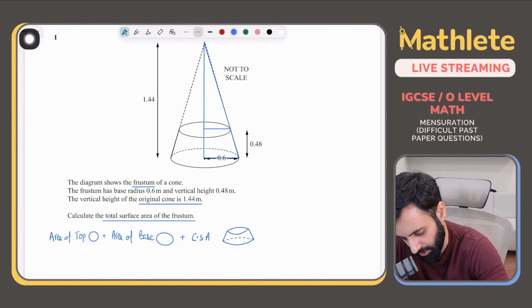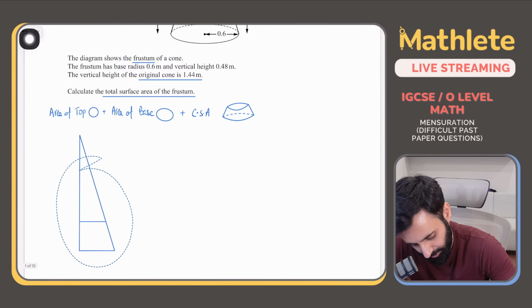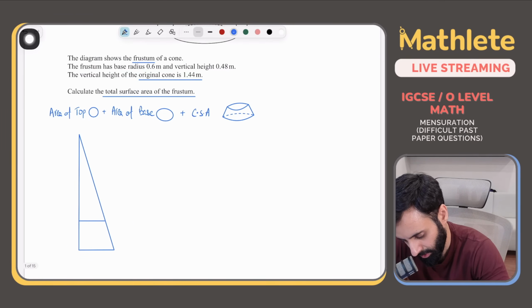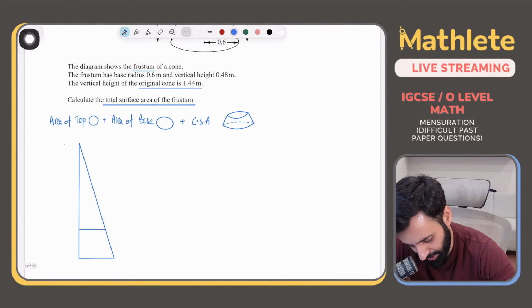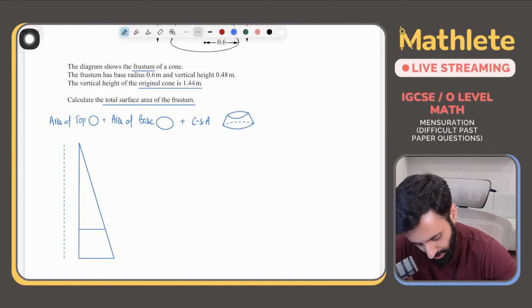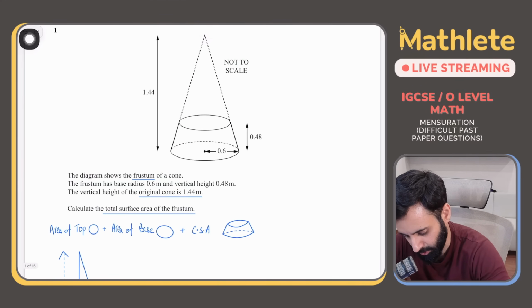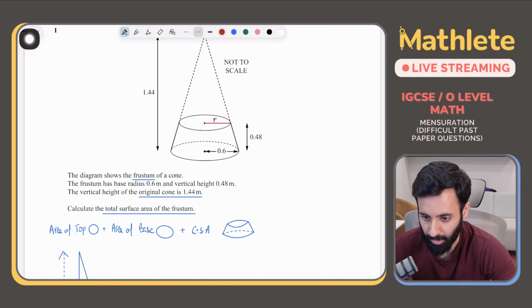ठीक है, this is the pair of similar triangles that we're dealing with. Okay, now notice that we have the height of the bigger triangle. Correct? Achha, why are we doing this? Am I just applying similar triangles because I feel like it? No. I'm using this because what do I want? I cannot calculate the area of the circular top for as long as I don't have the radius. Okay, that's why I'm doing what I'm doing.